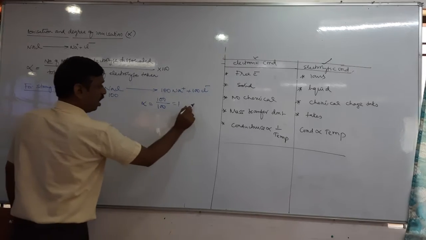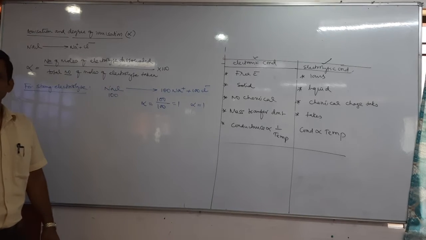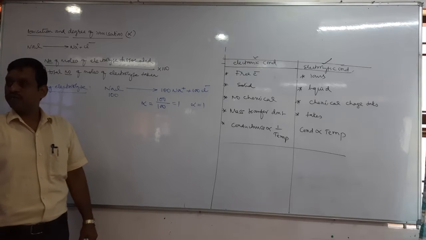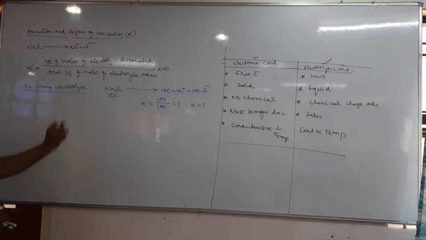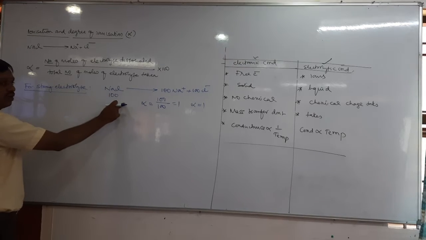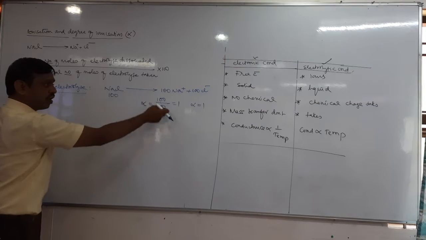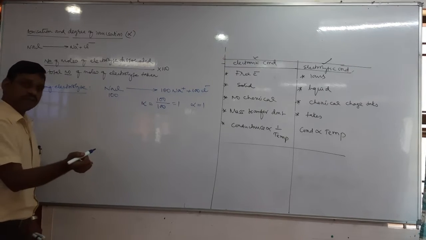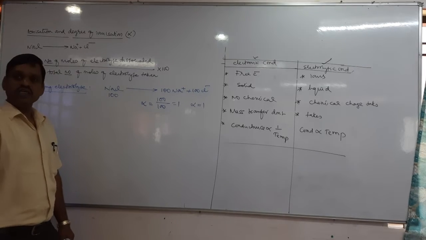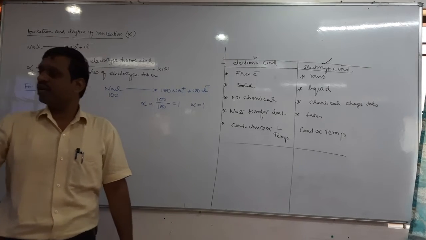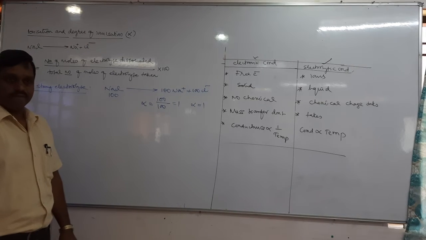Alpha is always 1 for a strong electrolyte. Why? Because a strong electrolyte undergoes complete ionization. If you take 100, all 100 undergo ionization, 100 by 100 is 1. Or if you take 20, all 20 undergo ionization, 20 by 20 is 1. Since a strong electrolyte undergoes complete ionization, alpha is always 1.